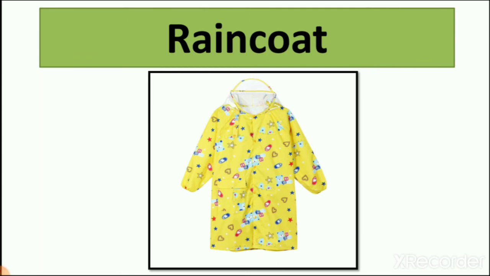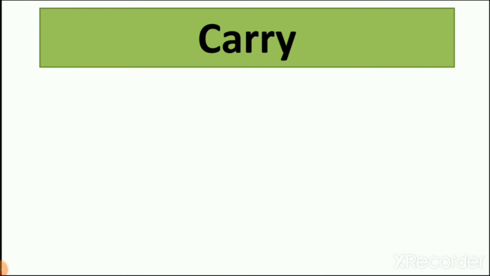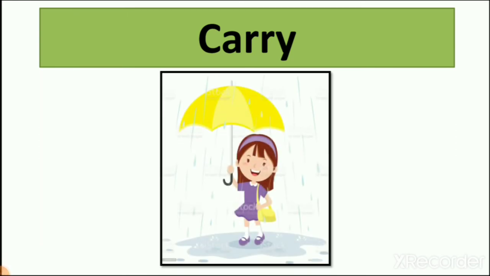The coat which we use in rain, we call it a raincoat. Then next, carry, C-A-R-R-Y. In this lesson, we learn that we carry an umbrella in summer also, in winter also, in the rainy season also. This umbrella protects us from the rain.